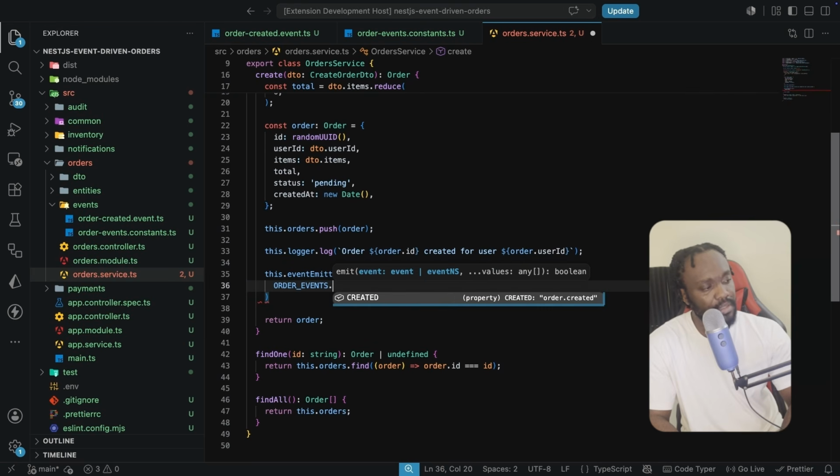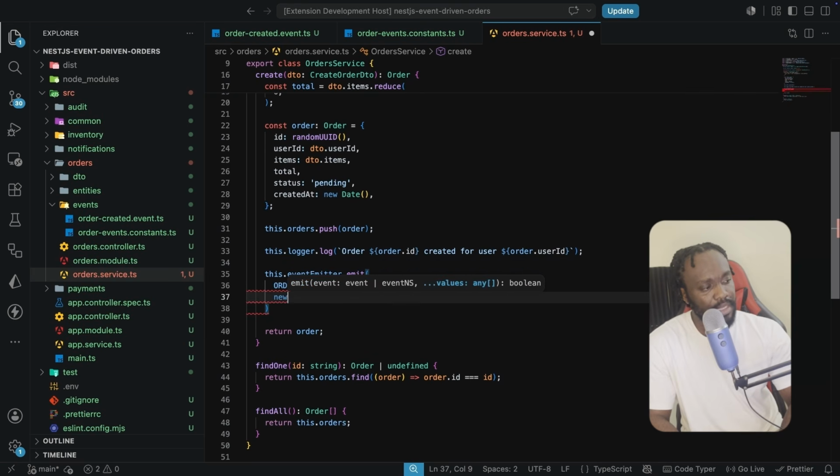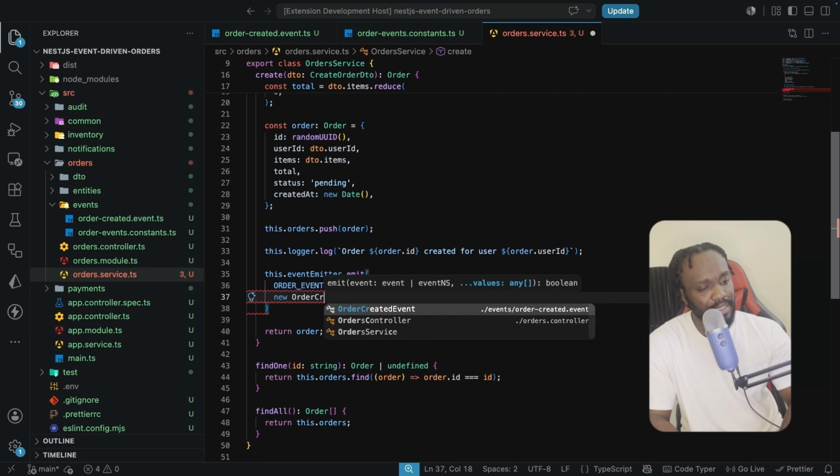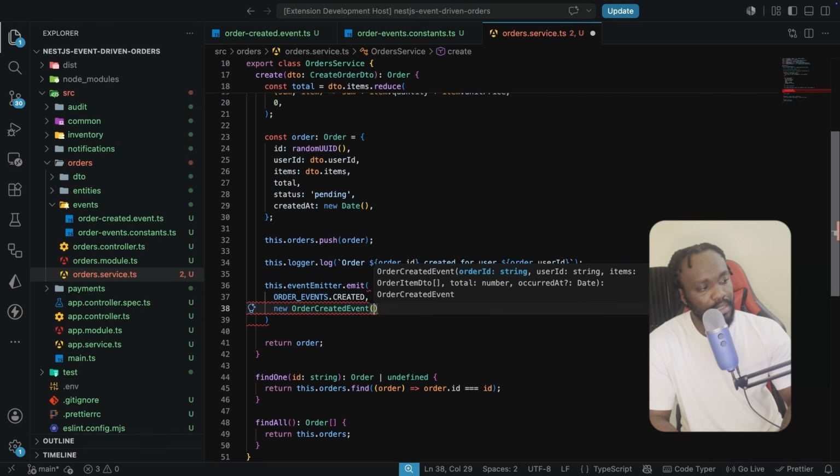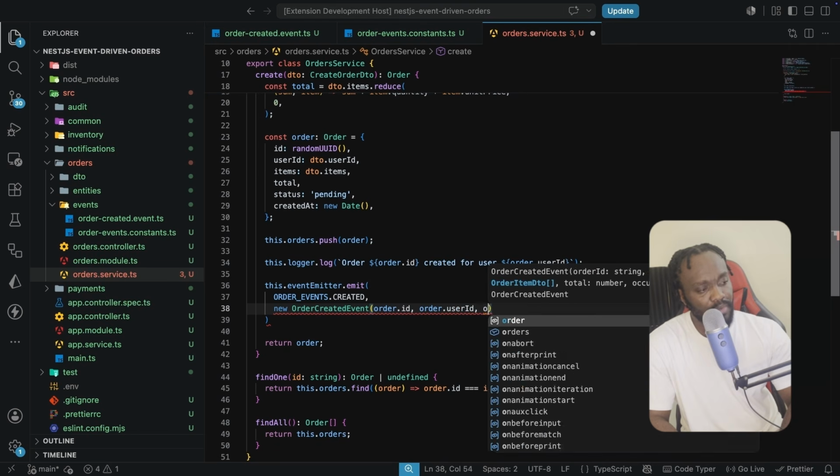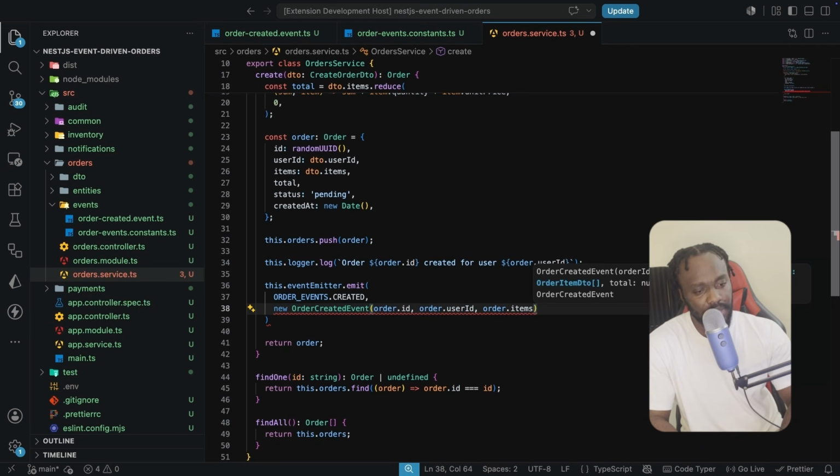So from the constant, you need to import it. And then the value is going to be the new OrderCreatedEvent class. Let's import it first. In here, we need to pass in the order ID, which is going to come from order.id, the user ID, same from the order, the items from order.items, and also the order.total, like this.